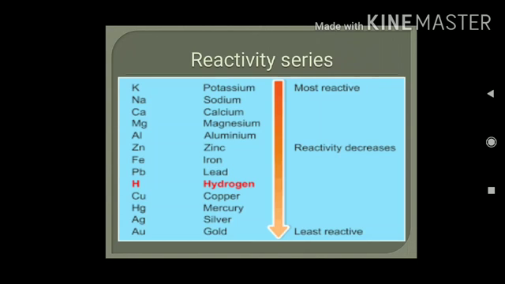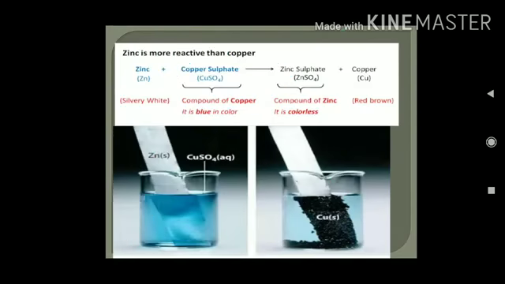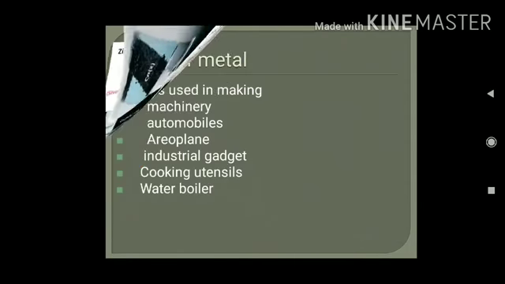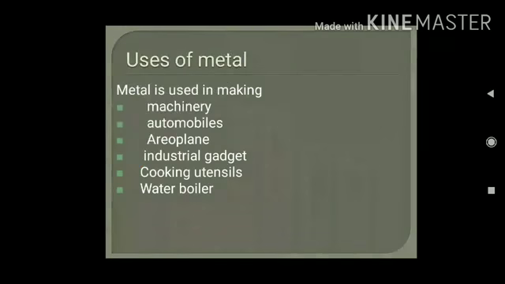But if you take silver in the place of zinc, then there will be no reaction at all. I think it's clear. So a more reactive metal can displace the less reactive metal, but a less reactive metal can't displace the more reactive metal. Just see the reactivity series, and from this you can have an idea which substances are more reactive and which are less reactive. This is one of the best examples of displacement reaction.